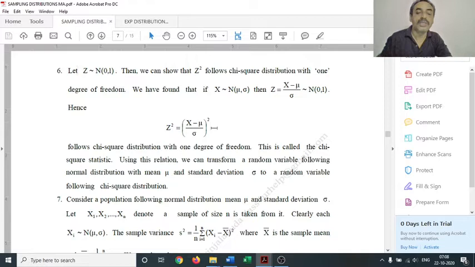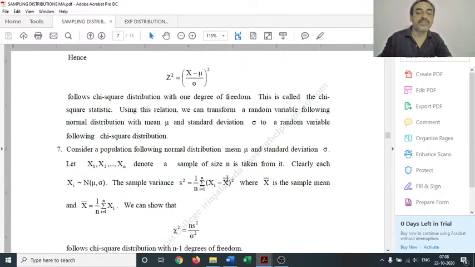So this is known as the chi-square statistic. You can use this transformation to transform any random variable following normal distribution to chi-square distribution.